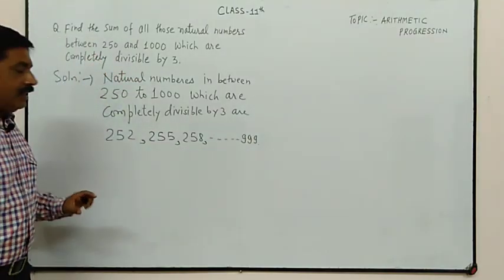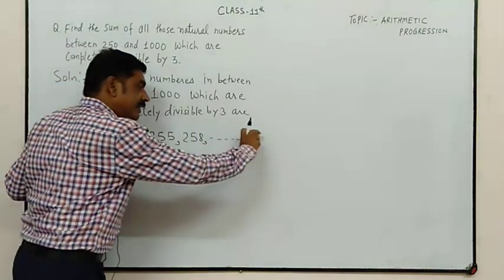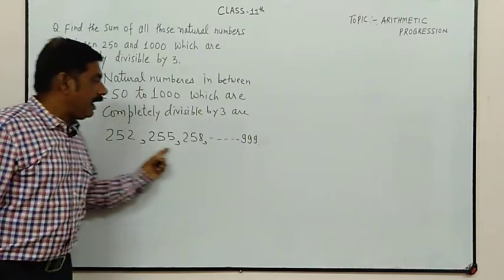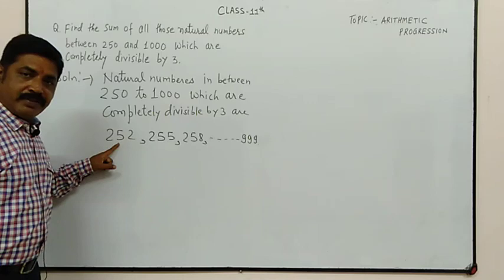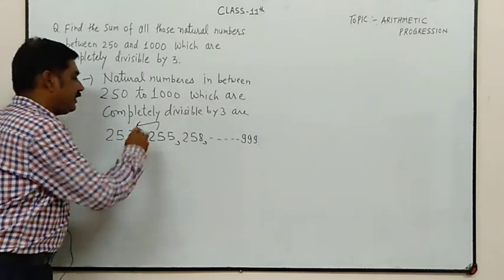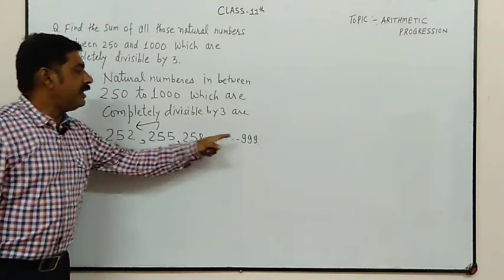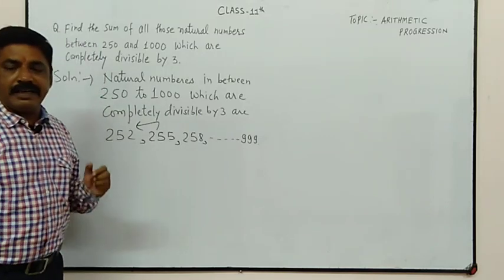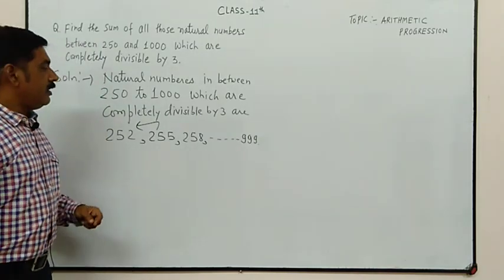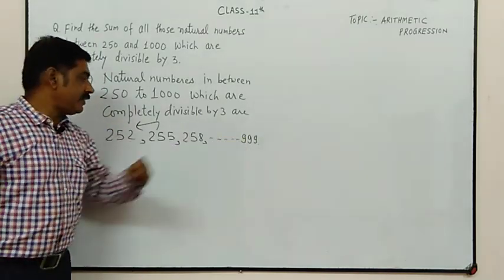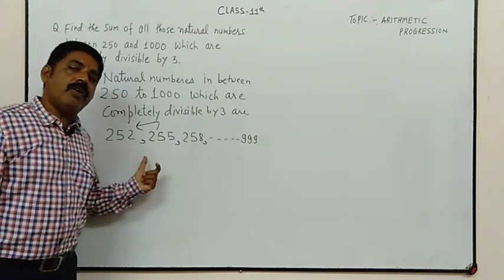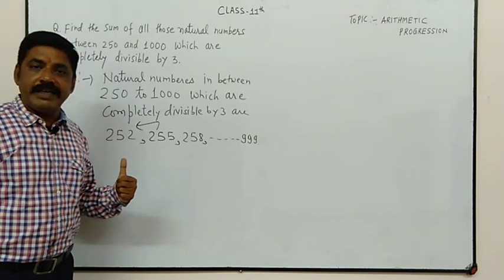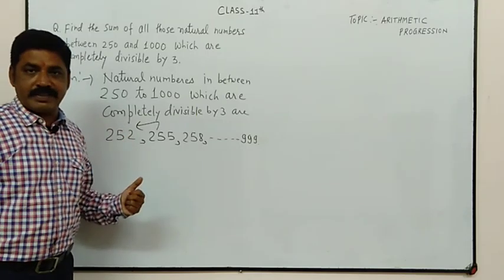999. Now we have the series which is divisible by 3, whose first term is 252, common difference is 3, and the last term is 999. So with the help of last term, common difference and first term, first of all we have to find the number of terms.